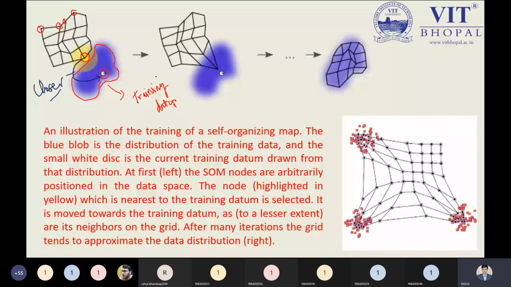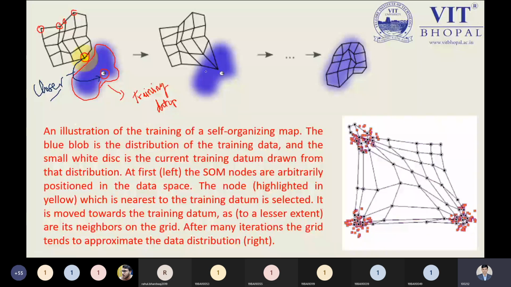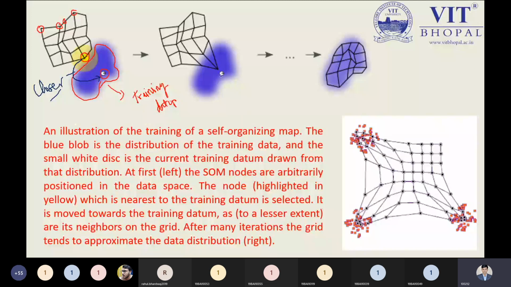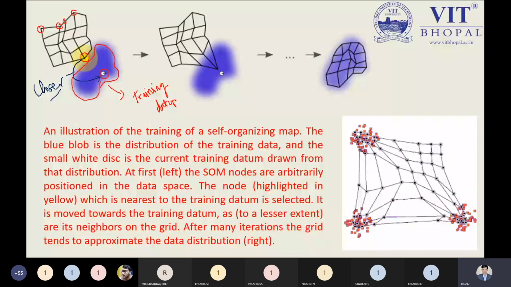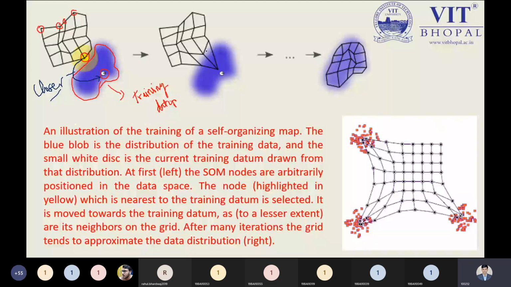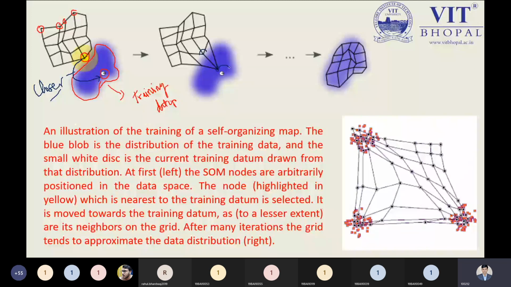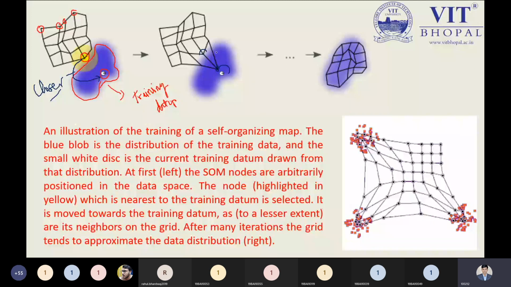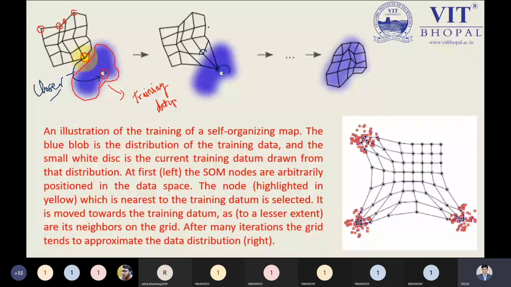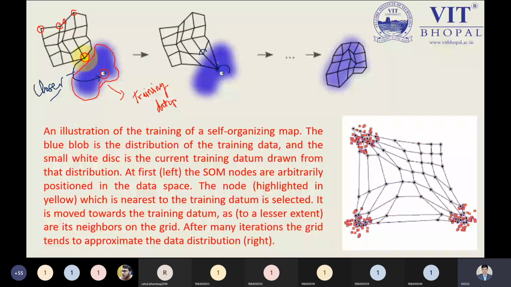So you can see we are stretching the image. I'm saying we are stretching, but it is not really stretching. We are trying to point this point close to this point. So other data points which are associated with its network may be stretched a little bit, or we can say close to this defined training data.